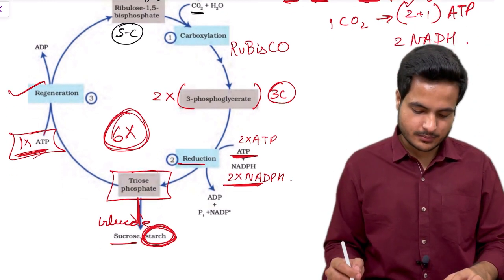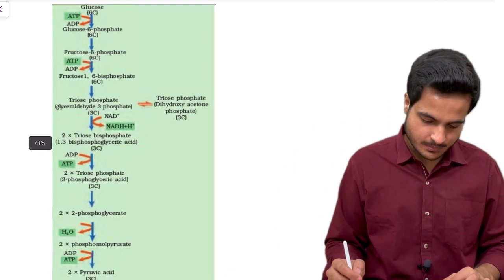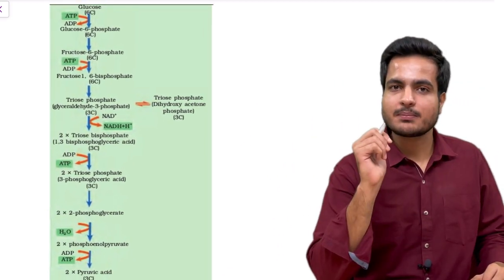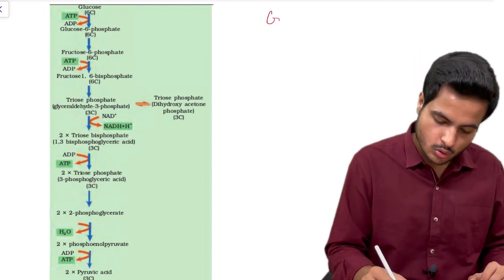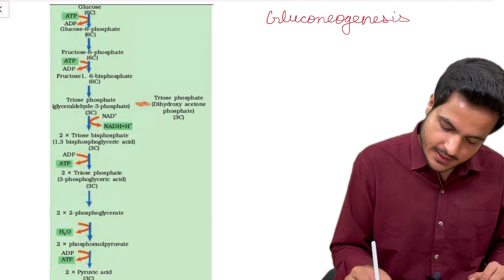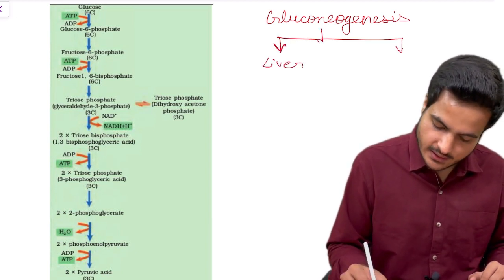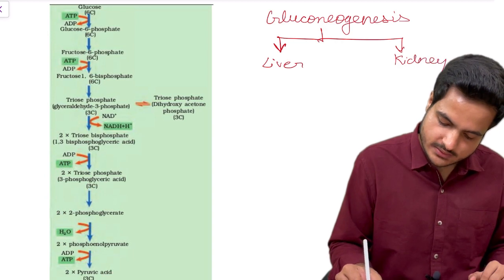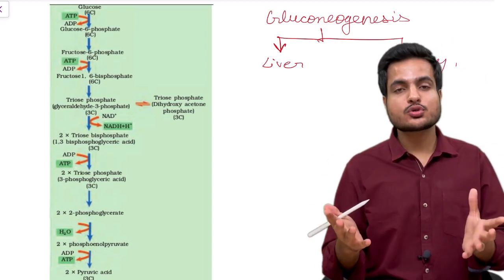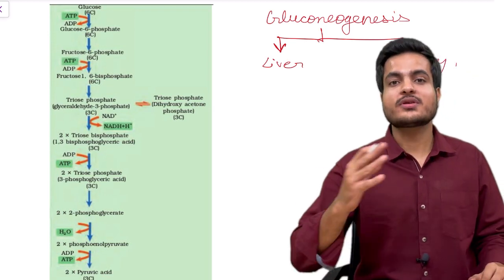Now let's come to that glycolysis part. The story is simple. Actually what is happening in plants is similar to gluconeogenesis taking place inside the liver and the kidney of humans. We humans are also capable of synthesizing glucose from different substrates.